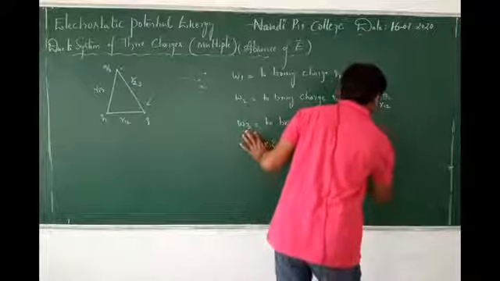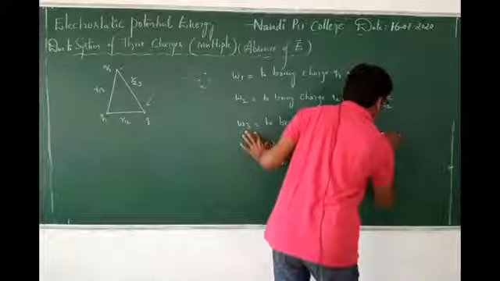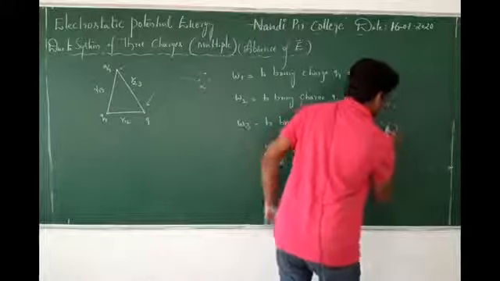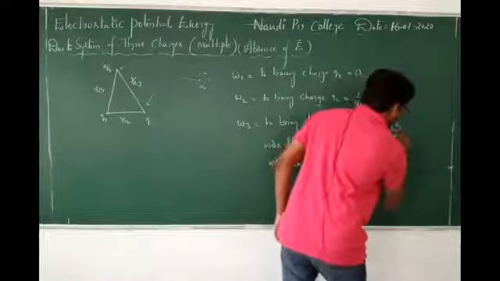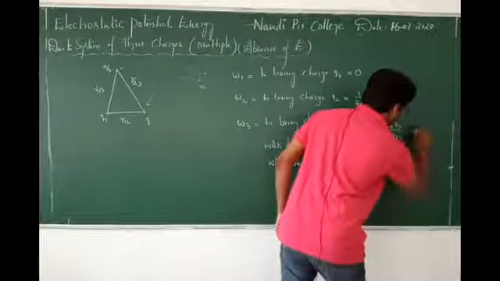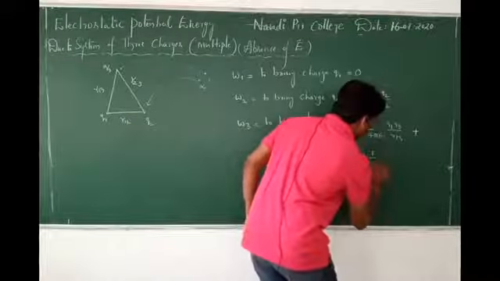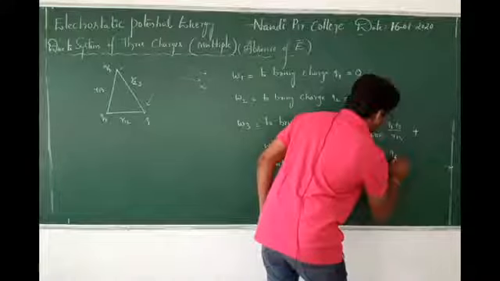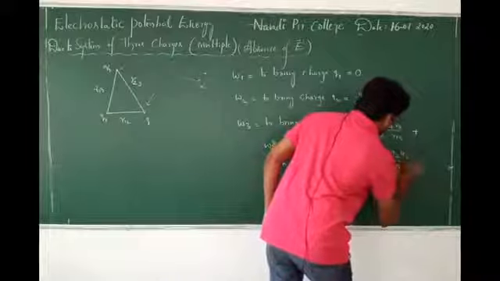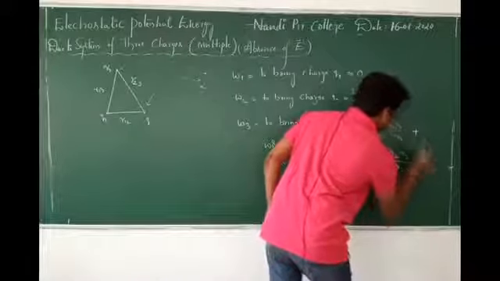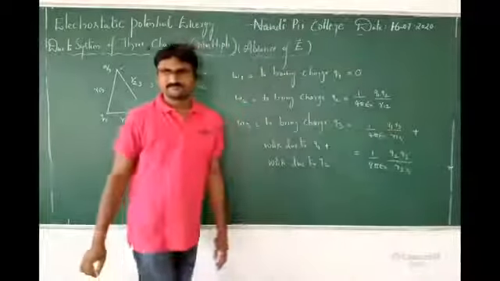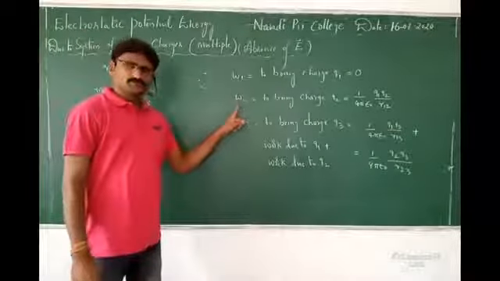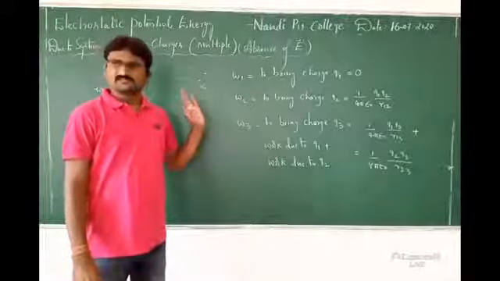W3 is equal to 1 by 4 pi epsilon naught. First one is what, ma? Q1, Q3 with respect to Q1. Here what is the distance? R13. Plus the second one, what do I have to take? 1 by 4 pi epsilon naught Q2 Q3 by R23. Okay? Yes, it is clear. W1, W2, W3. Totally 3 works.